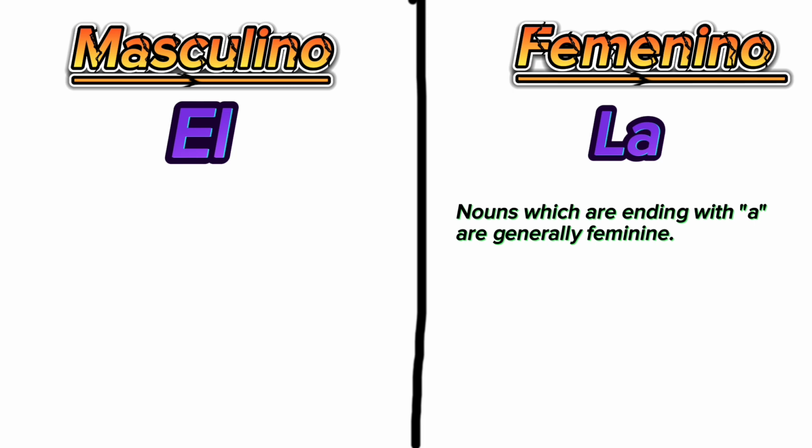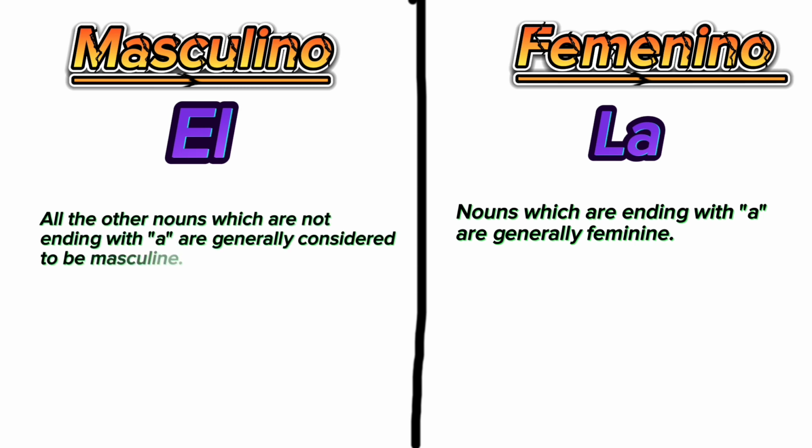And all the other words are masculine, okay? To understand this concept, since everything has an exception, in this case also we have exceptions, but when we learn Spanish, there comes a point where you just know if this word is masculine or feminine. I'm talking only about exceptions, because practice makes a man perfect, okay?